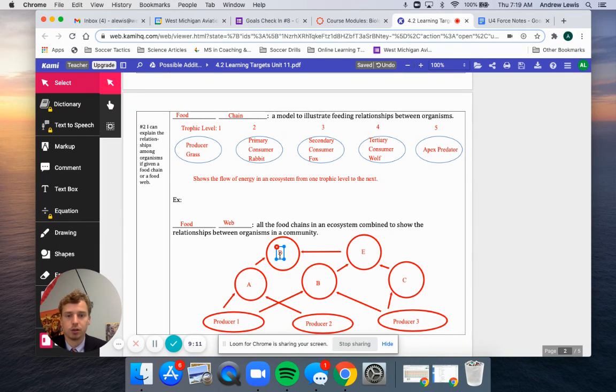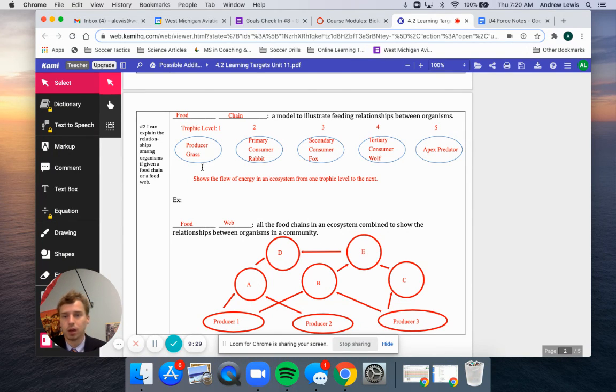Or it could be a producer, primary consumer, secondary consumer, tertiary consumer, right? So it could be really at trophic level 3, or it could be at trophic level 4, depending on how you look at this food web.